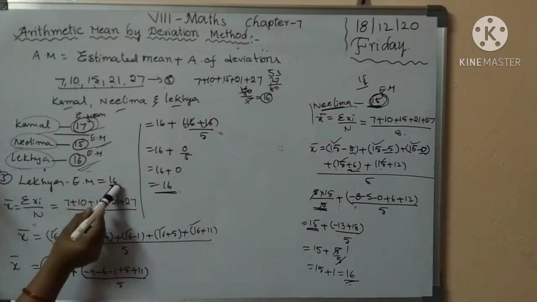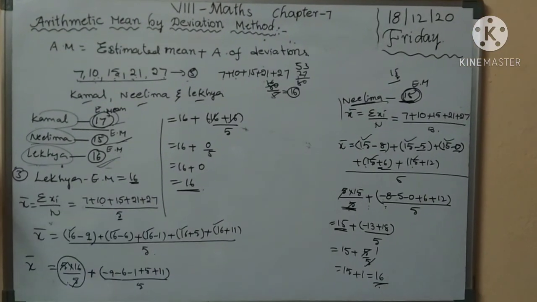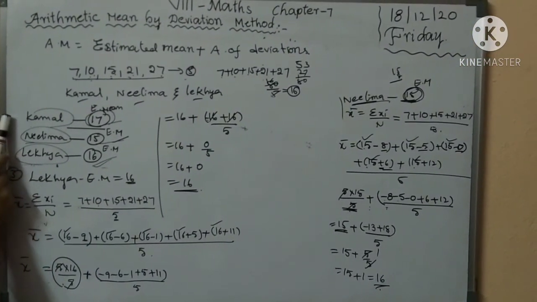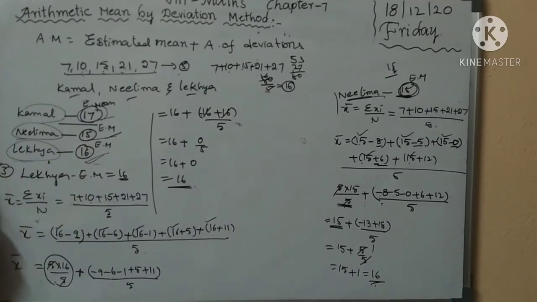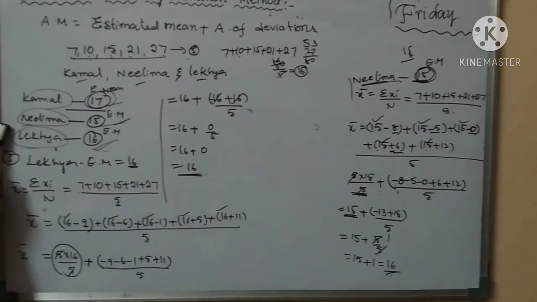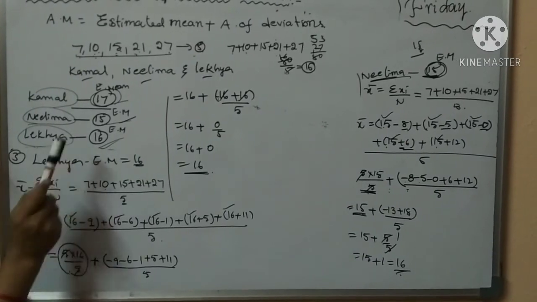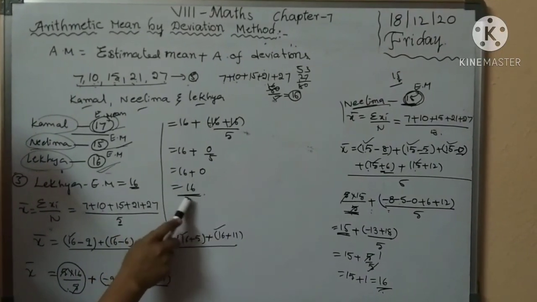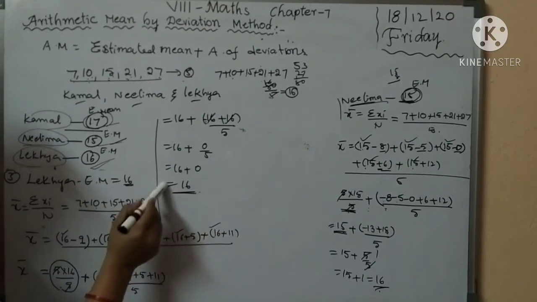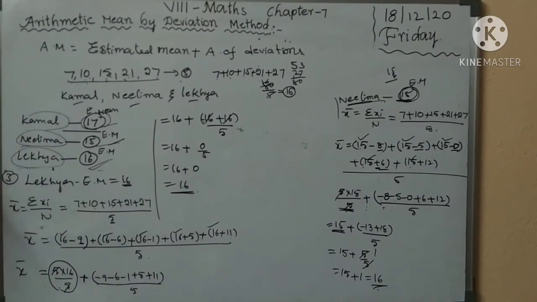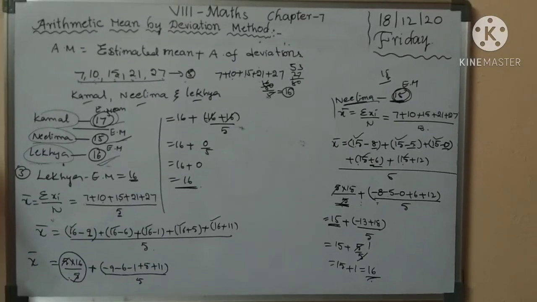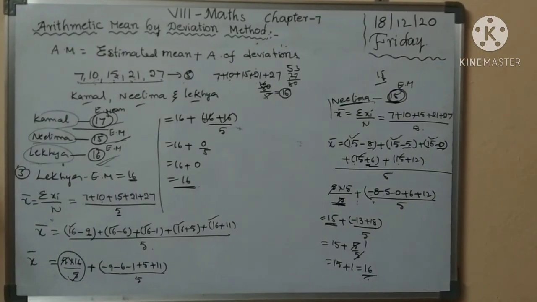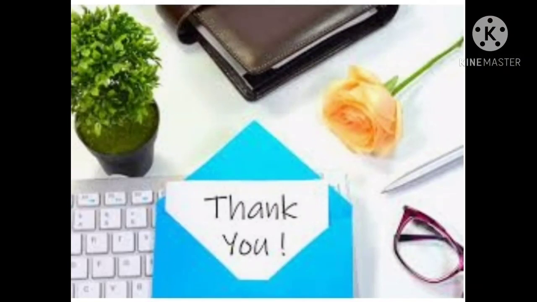What is the estimated mean here, Lekhya's? 16. Neelima's and Kamal's estimated means are 15 and 17, so these two gave the wrong answer. Lekhya gave the correct answer. So what is the arithmetic mean? 16. It means the average of your observations. Okay, children, these three methods are very important. Thank you, my dear children. I hope you understood today's topic. Thank you.